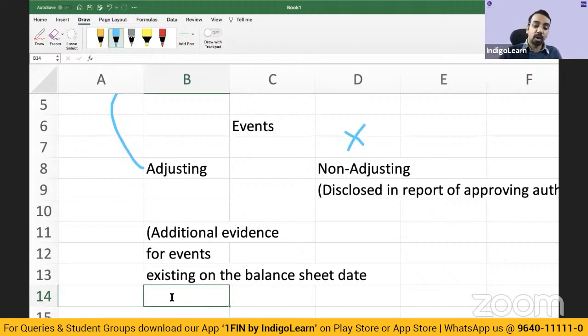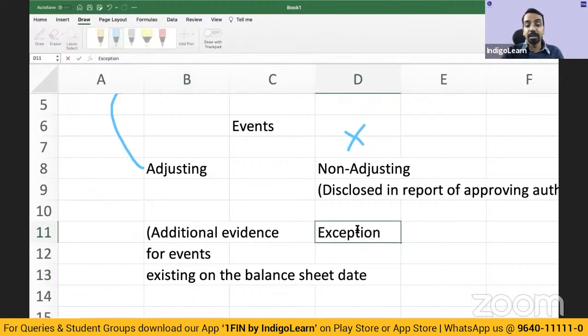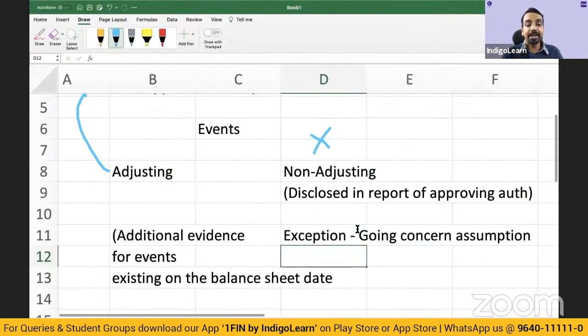What should be done? So all of us know there has to be an adjustment. And see, these are the key terms: additional evidence for events existing on the balance sheet date, or the items existing in the balance sheet date, whichever you put it. So items existing on the balance sheet date, whenever you have additional information on that, those will be considered as adjusting event. Otherwise they will be considered as non-adjusting event. Exception here is, if the going concern assumption itself is invalidated, then you will treat them as adjusting events. Are we clear?